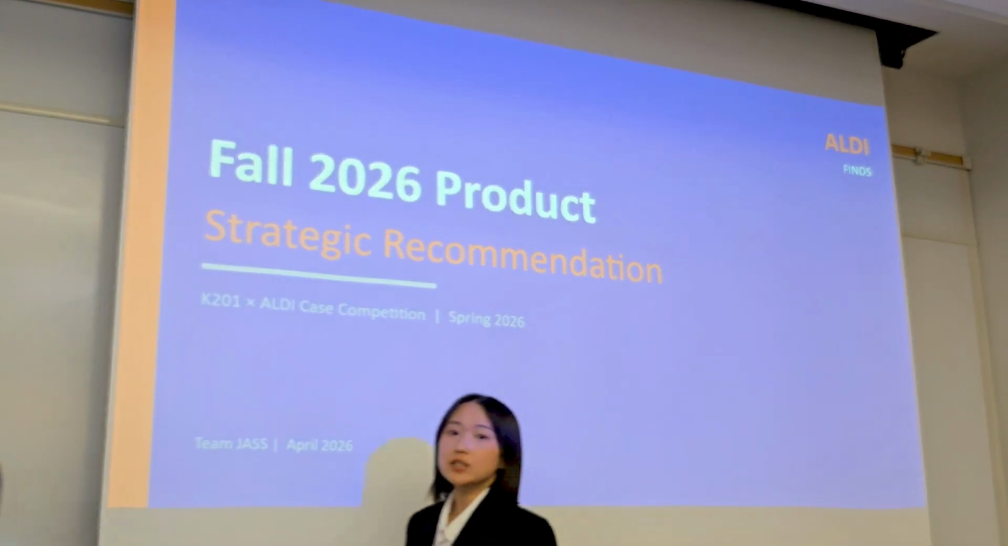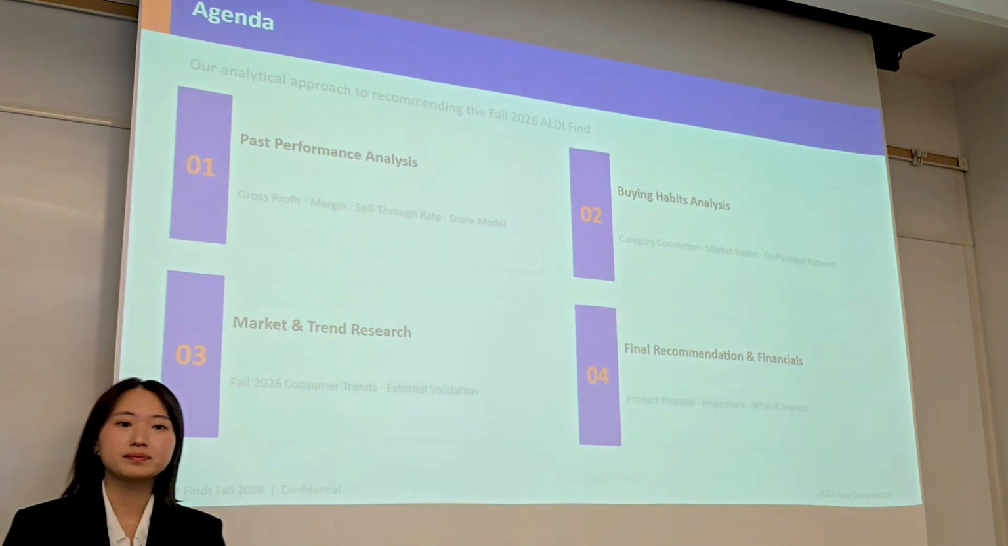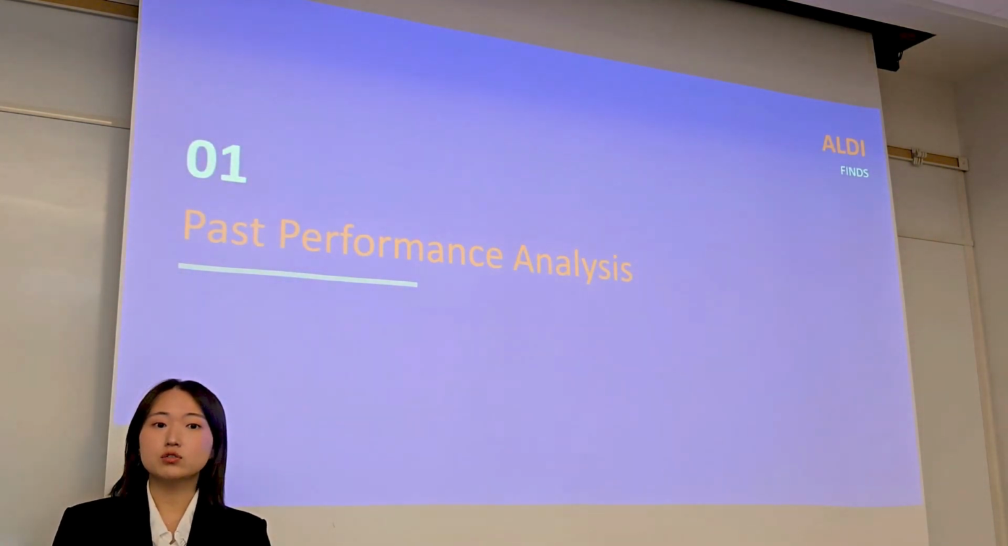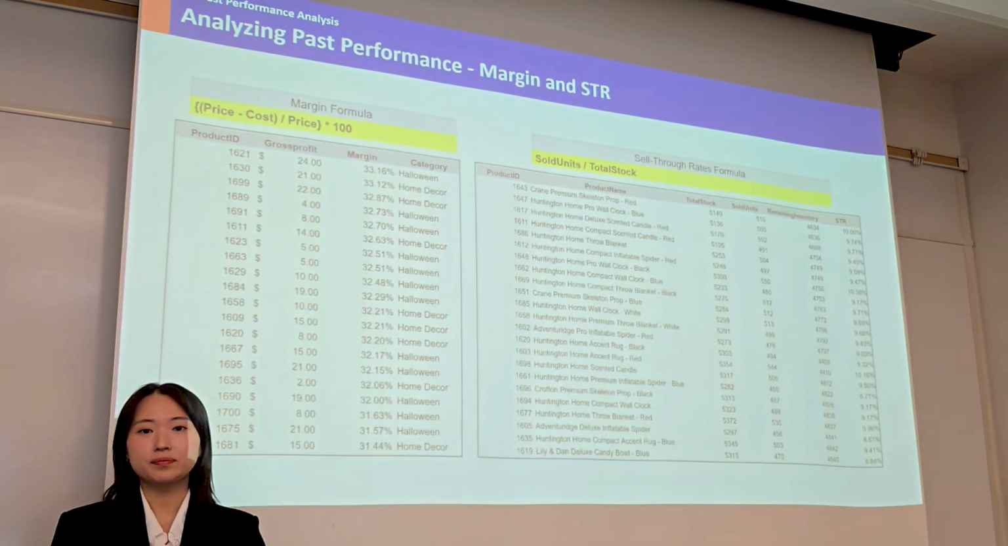We're here to propose ALDI's new product for the 2026 fall season. First, we analyzed the past performance of fall season products. This is our agenda. We extracted 3 key metrics: gross profit, margin, and sell-through rate.